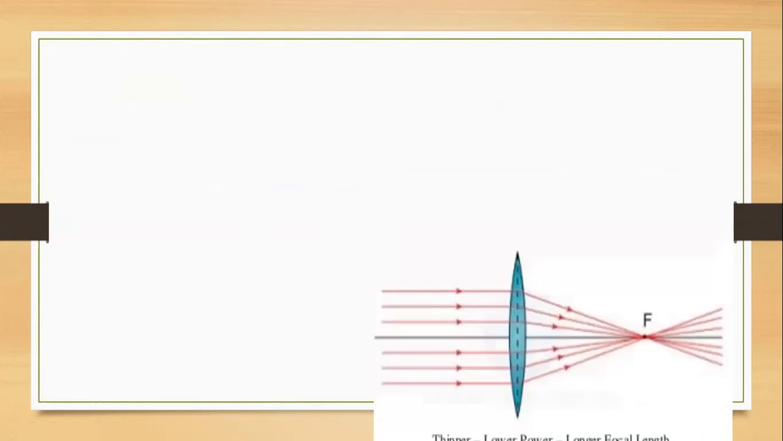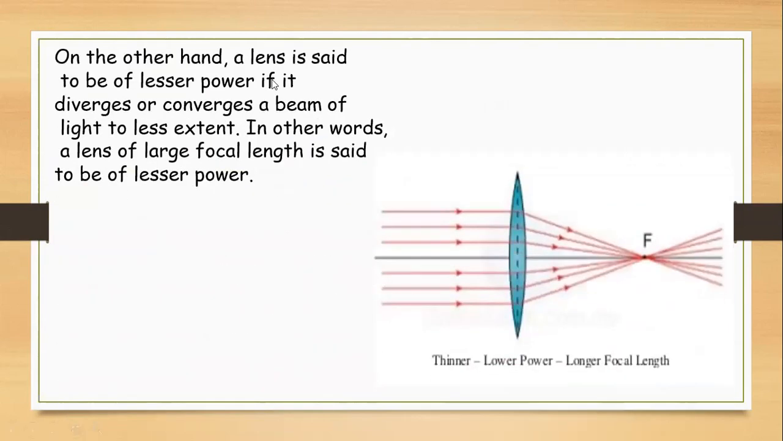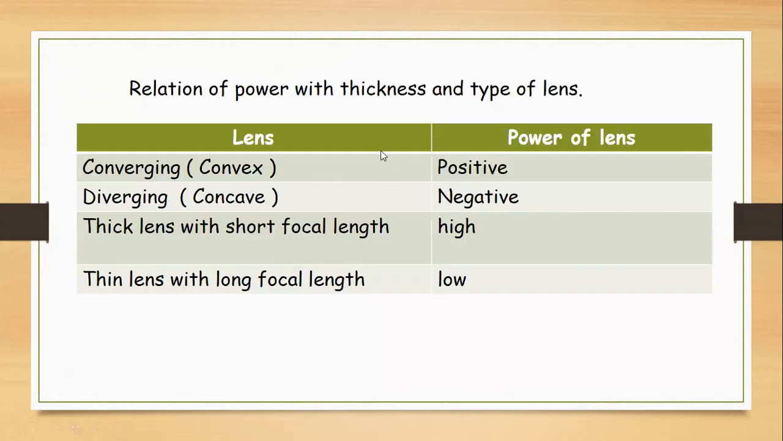Now the next is that a lens is said to have lesser power if it diverges or converges a beam of light to a lesser extent. Now you can see it is converging the beam of light again at a point, that is the focus, but that focus is far from the optical center. So since the focal length is more, the power is less. So from these two you conclude that power of lens and focal length are reciprocal to each other.